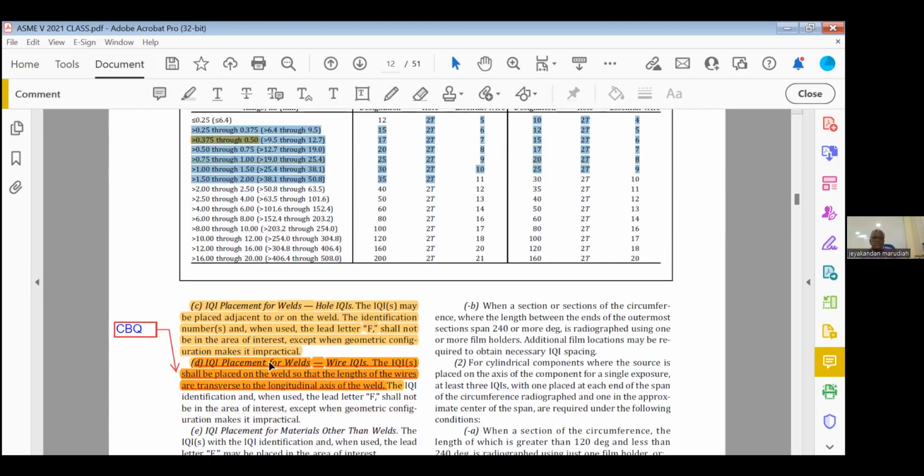Then this is important. Placement for weld IQI. Wire IQI shall be placed on the weld so that the length of the wires is transverse to the longitudinal axis. That is a closed book question.